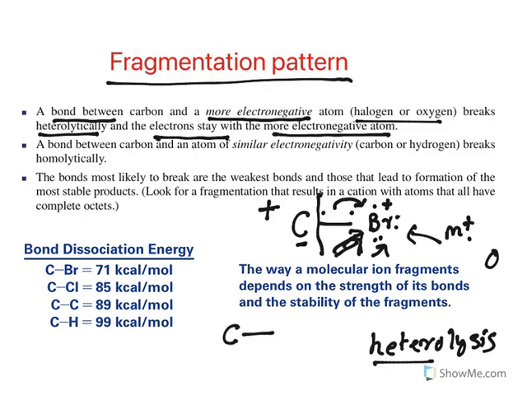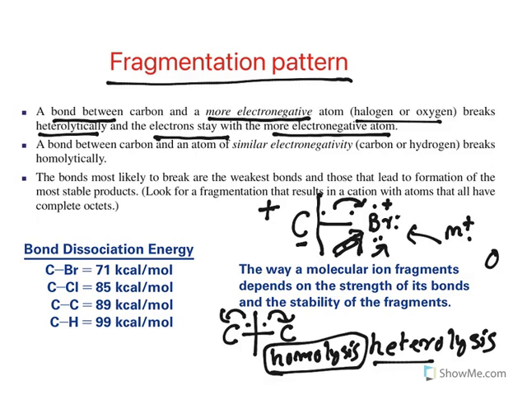Whereas when you see the carbon-carbon bond, you have 2 electrons. In the fragmentation, because both of them have similar electronegativity, each electron stays with 1 carbon. This is called homolysis. Homo means equal, lysis means breakdown. Equal sharing of electrons during breakdown. A bond between carbon and an atom of similar electronegativity, whether it is a carbon or hydrogen, breaks homolytically.